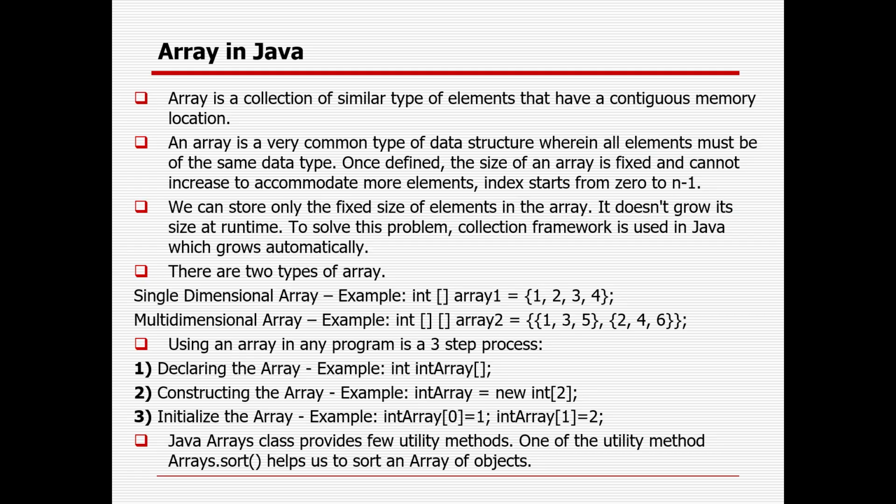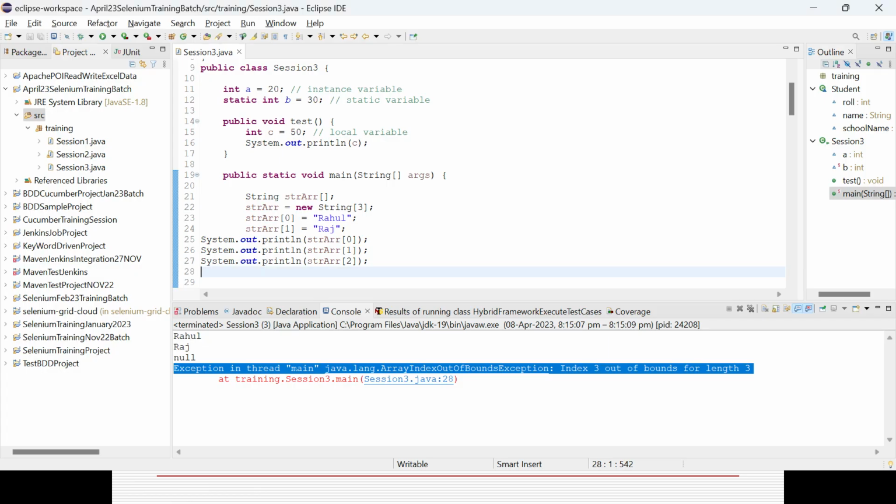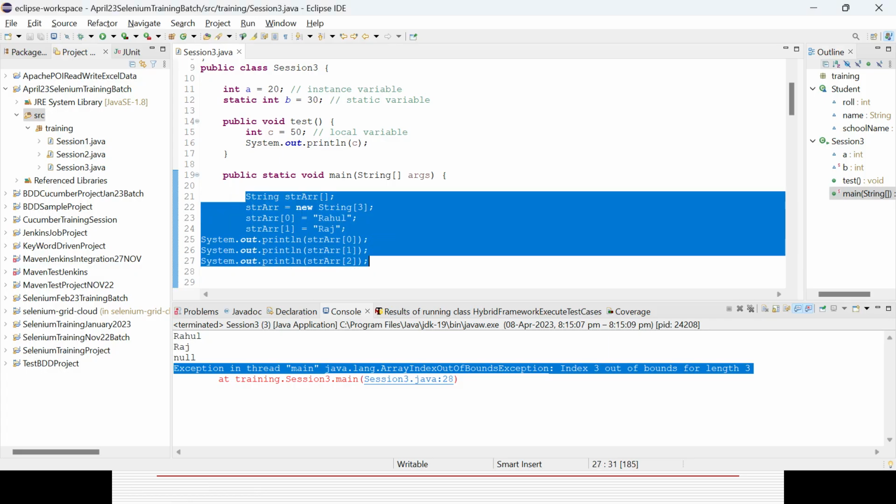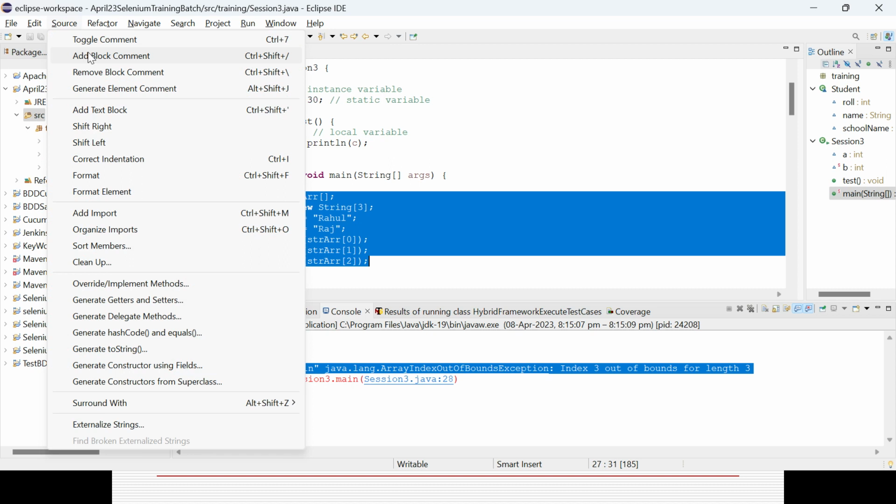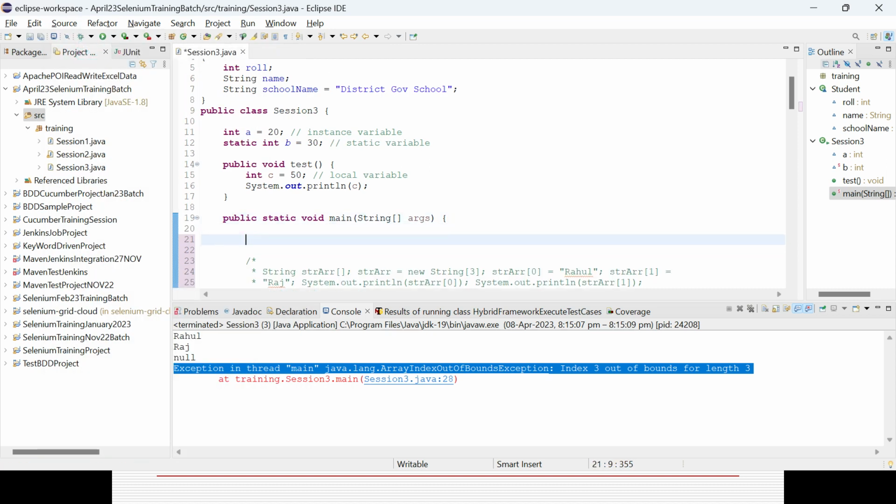Okay, so that is the way you can go with the single dimensional array, and it is a three-step process you can follow. You can declare, you can construct, you can initialize. But for the multi-dimensional array I will directly define it. Maybe I can take another type called integer. So I can use a two-dimensional array, where I need one dimension and another dimension.